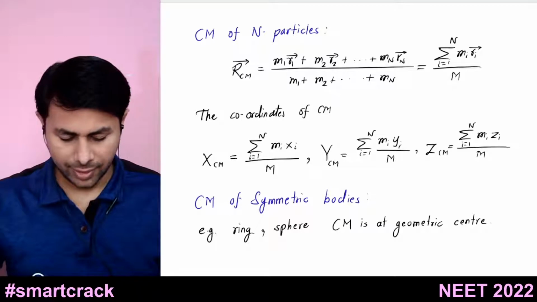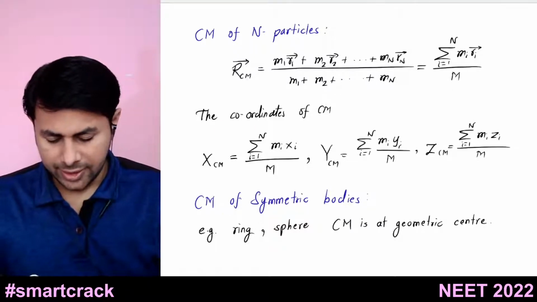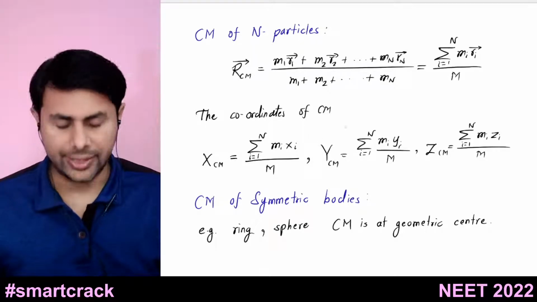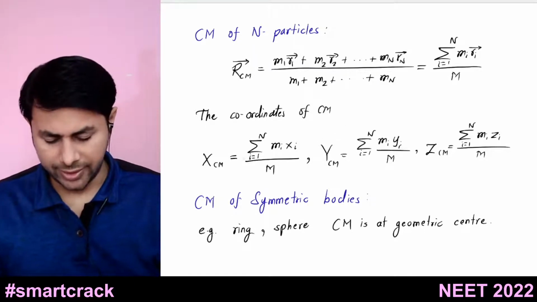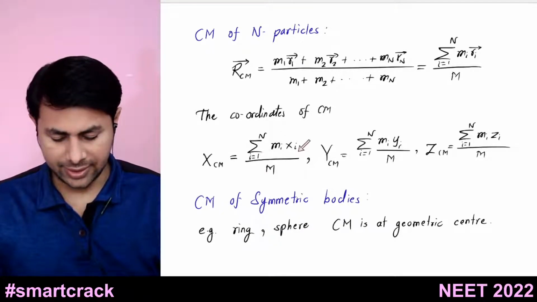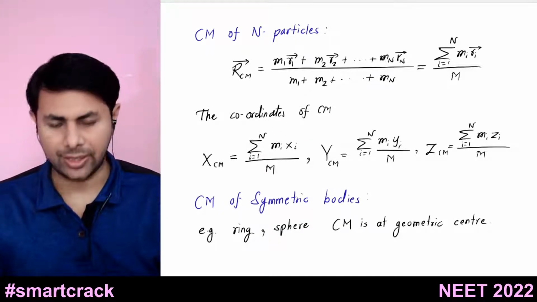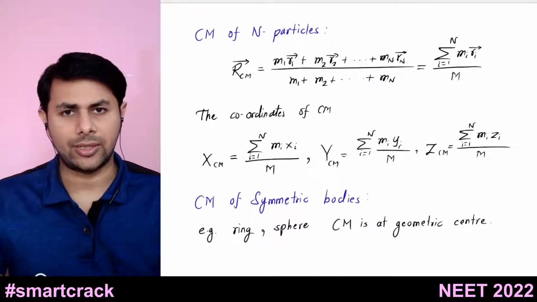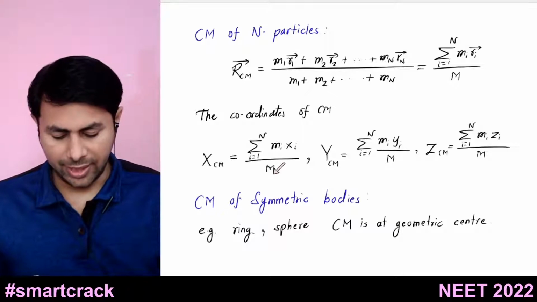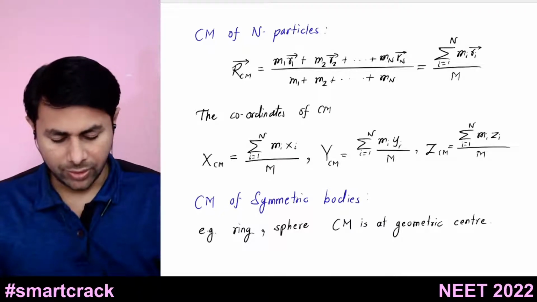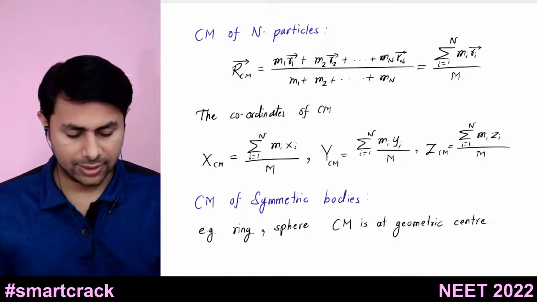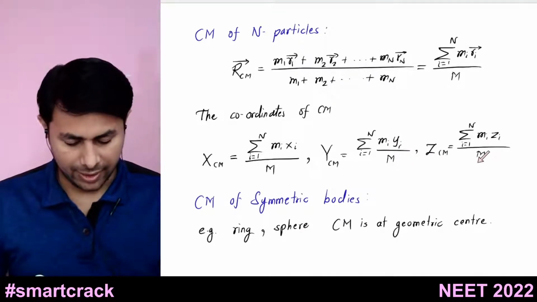So next, this is for the position vector. In a similar fashion, you can find out the coordinates of the center of mass. If you want to find the x coordinate, it will be summation of mi xi, where i goes from 1 to n: m1 x1 plus m2 x2 plus m3 x3 so on and so forth up to mn xn, divided by M. The y coordinate is summation of mi yi divided by M. The z coordinate is summation of mi zi divided by M.